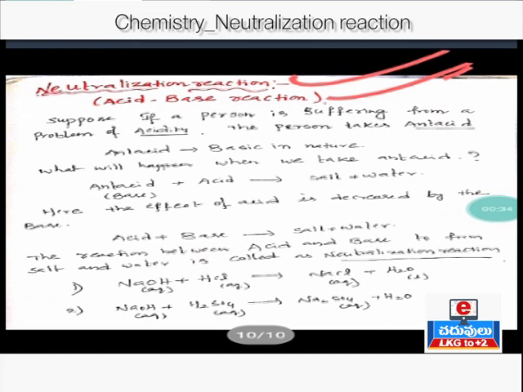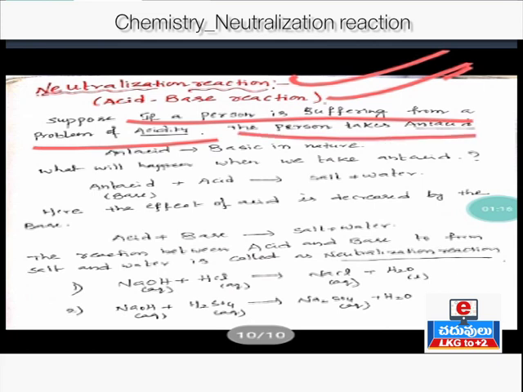Suppose a person is suffering from the problem of acidity. Acidity is a problem caused due to the excess production of acid in our stomach. Sometimes our stomach produces excess acid due to indigestion. That excess production of acid leads to acidity, and acidity causes pain and irritation. If a person is suffering from acidity, the person takes antacid.